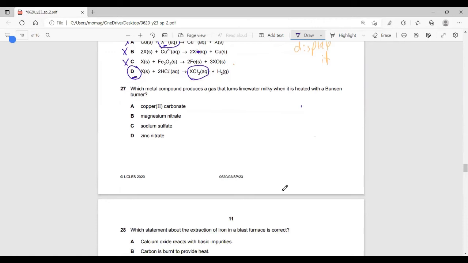Question 27. We need a gas which can turn lime water milky. Carbon dioxide. Yep. So I need something here to release carbon dioxide by thermal decomposition, for example. So I need carbonate. So A.